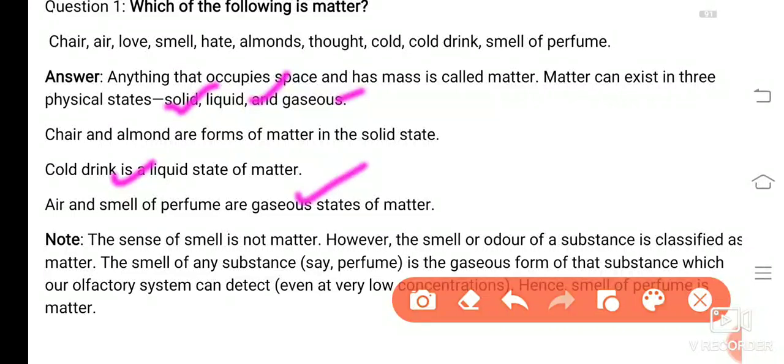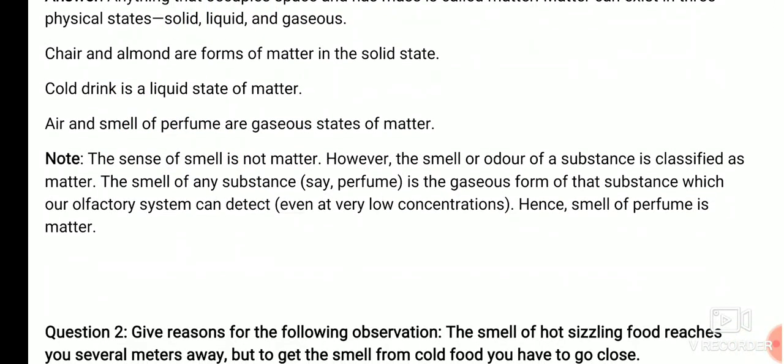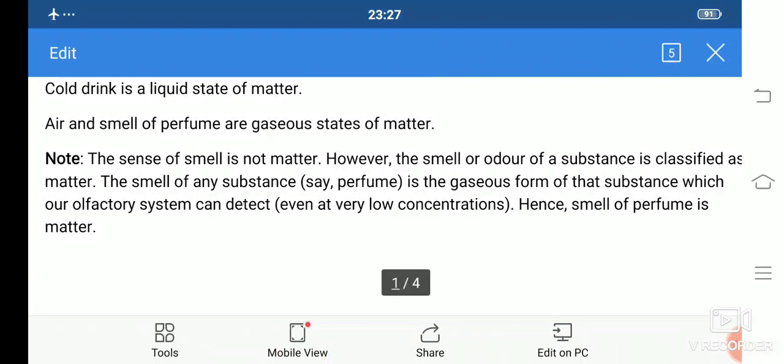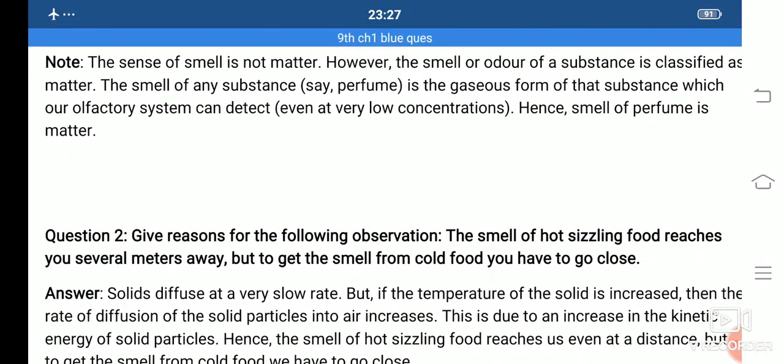Now, the sense of smell is not matter, because it does not occupy any space or have mass. So a smell of a substance cannot be classified as matter. If a smell contains something like perfume, or any other thing which gives a sense of certain specific things, then only can we consider it matter.